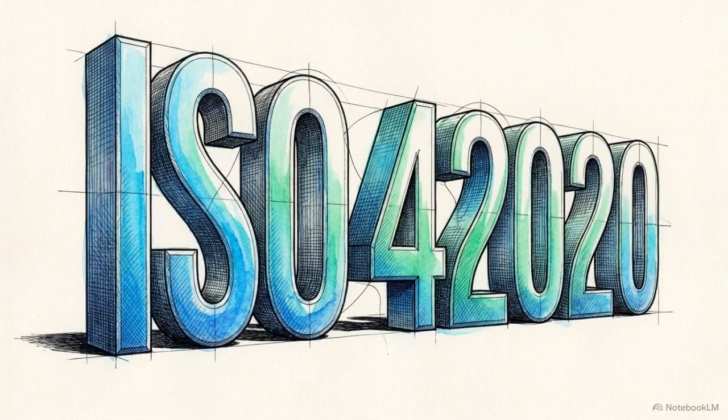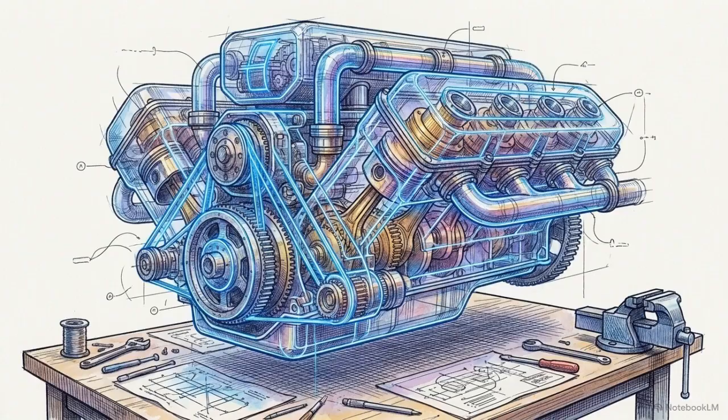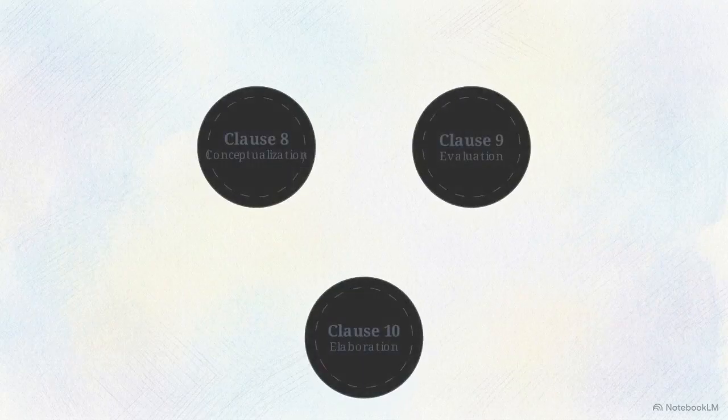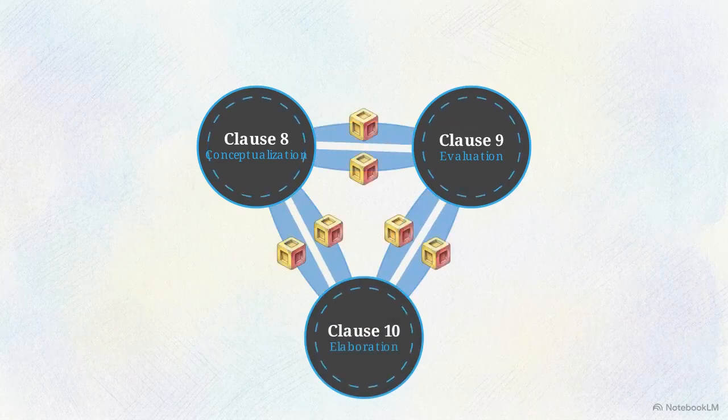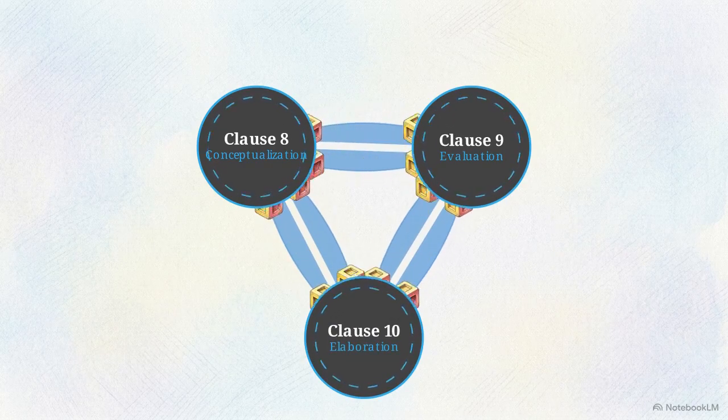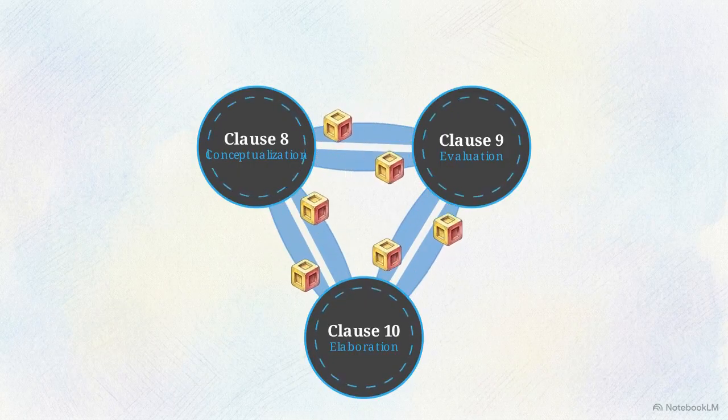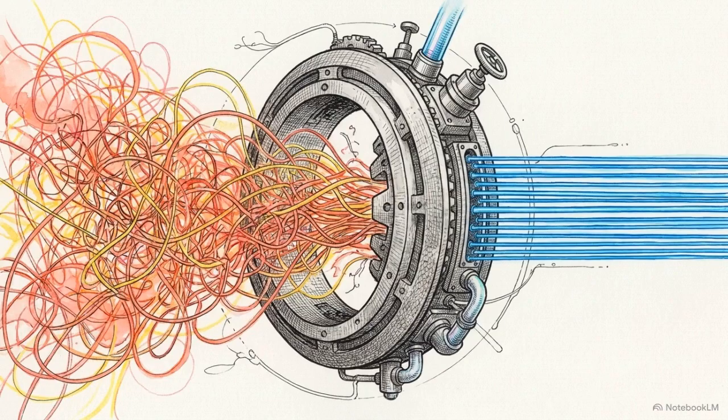The ISO 42020 standard provides that logic, a rigorous framework designed to govern extreme architectural complexity. This standard treats architecture as an active, continuous engine, rather than a static document. The engine is powered by three foundational core processes: Clause 8, Conceptualization, Clause 9, Evaluation, and Clause 10, Elaboration. They are linked by glowing bidirectional feedback loops. By utilizing this closed-loop mechanism, abstract stakeholder concerns are compiled into execution-ready digital threads.